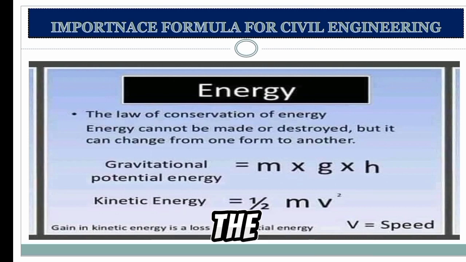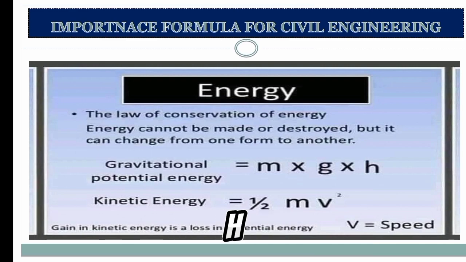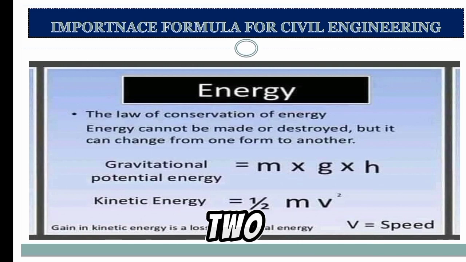Now we discuss energy in detail. The law of conservation of energy says energy cannot be made or destroyed, but it is changed from one form to another. Potential energy is equal to m multiplied by g multiplied by h. The kinetic energy is equal to 1/2 m multiplied by v squared. Kinetic energy is the loss of the potential energy, like speed.